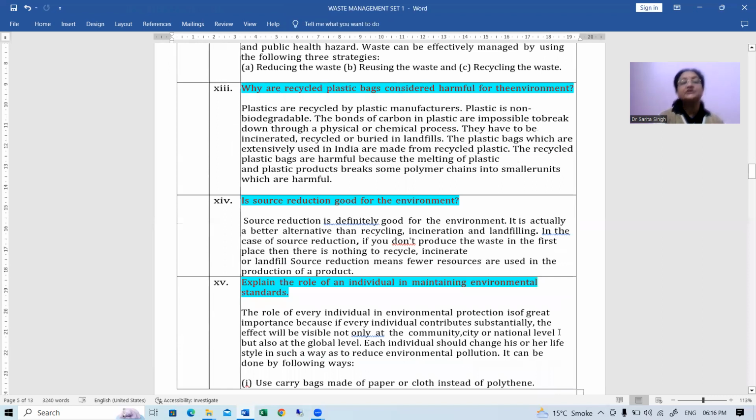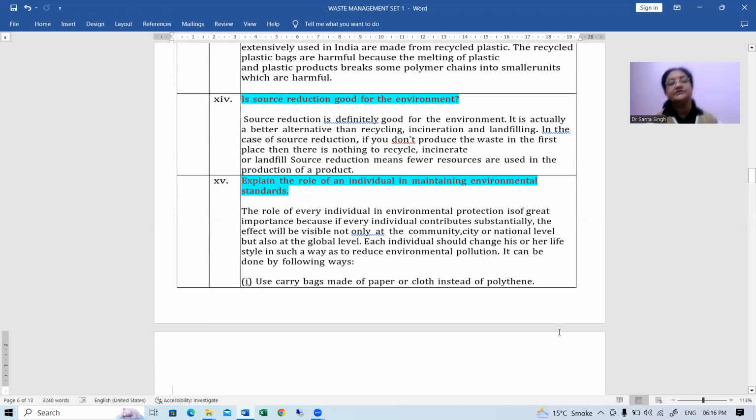Next is, is source reduction good for the environment? Now, source reduction, this is again a very important term from the examination point of view. This is very important for you children. Try to understand what it is. Source reduction is definitely good for the environment. And what is it actually? It is a better alternative than recycling or incineration and landfilling and all that.